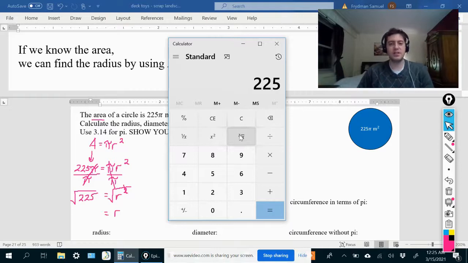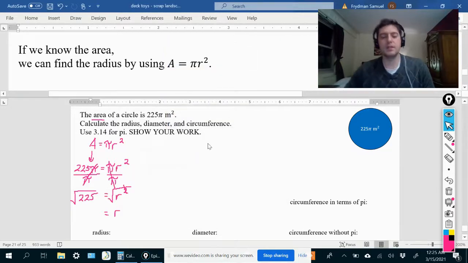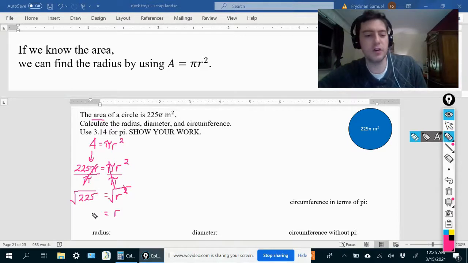On some calculators it's different. Some calculators you have to hit the square root symbol first and then type the number in. This one I'm typing the number in and then hitting the square root symbol. So the square root of 225 is 15, which simply means that 15 times 15 is 225. Okay, that's all it means. So we'll write 15 over here. So if r to the second power is equal to 225, then r must be 15. So the radius is 15 meters, not square meters.